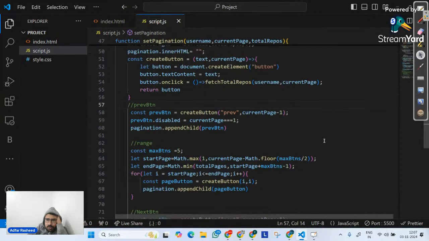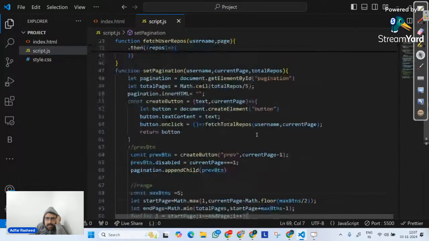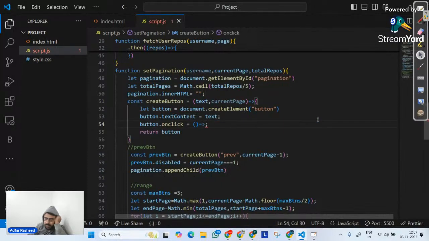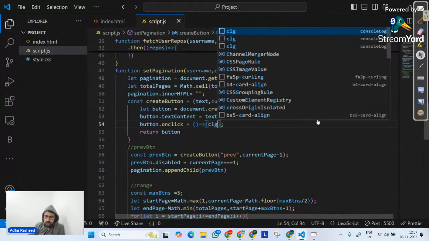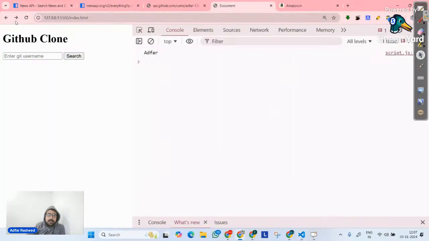So we have on click text content properly on click as well. So what's the issue? Then these buttons here, and we have pagination, page buttons, create button being called as well, and with I, perfectly fine. And let me see one thing. Let me do one thing. If I remove this over here and let me simply say console.log, click it. Let's see if it works. Then we will see fetch. Let me refresh my page and let's say for 136, click on search.